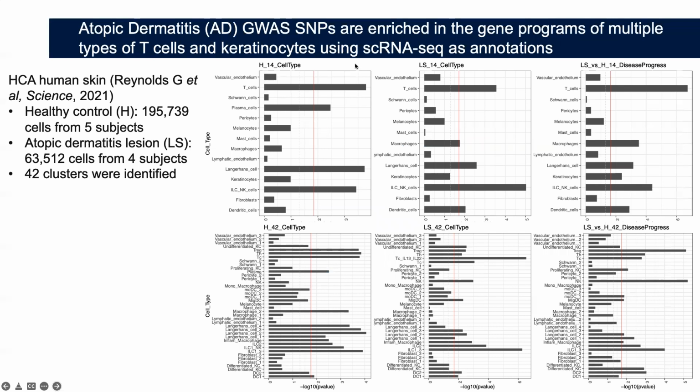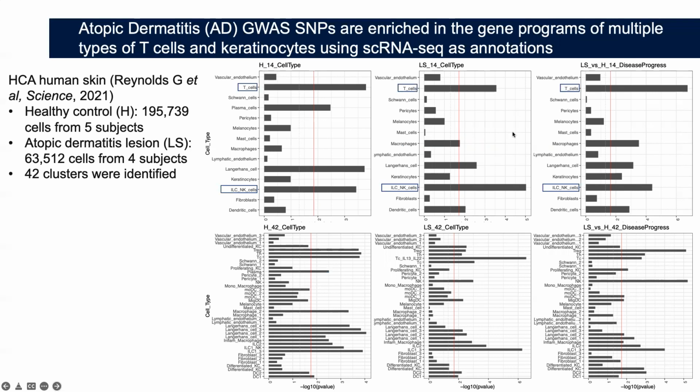So the first column of the figures corresponds to cell type programs in healthy donors. The second one are the cell type programs in atopic dermatitis lesions. And the last one is disease progression program in atopic dermatitis lesions relative to healthy controls.